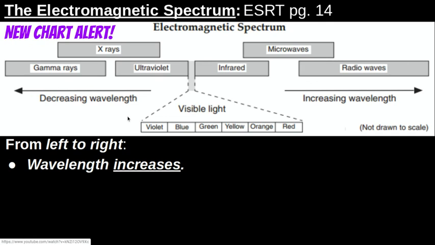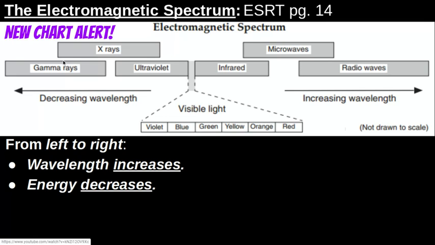Here we see an arrow that says decreasing wavelength. That means the waves are getting shorter. And then over here, we have an arrow that says increasing wavelength, which means they're getting longer. So as we go from left to right, our wavelength increases, and therefore energy decreases. Radio waves, stuff that our cell phones work with, our Wi-Fi works with, not going to be harmful to you. We pass through them all the time.